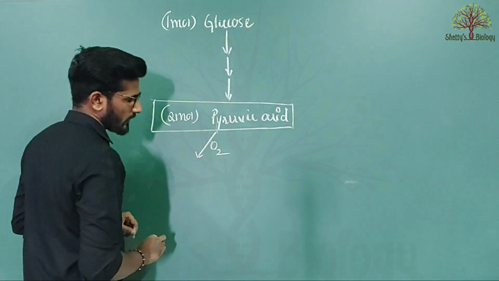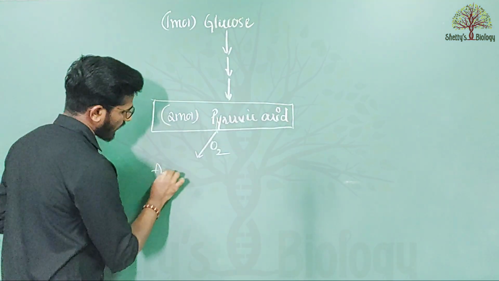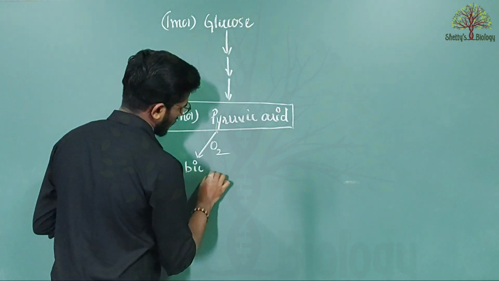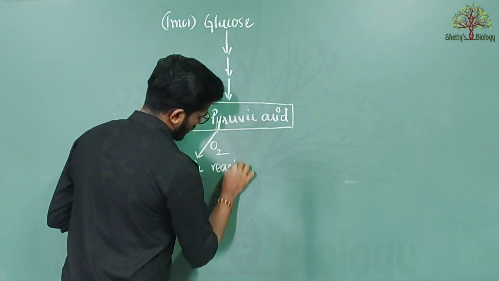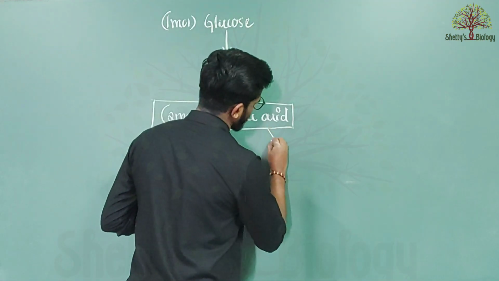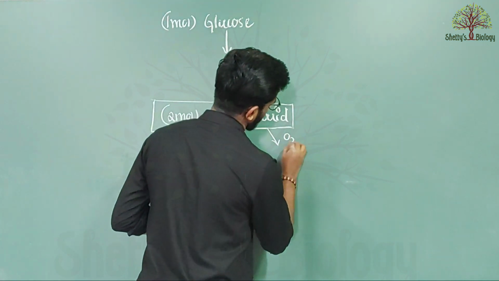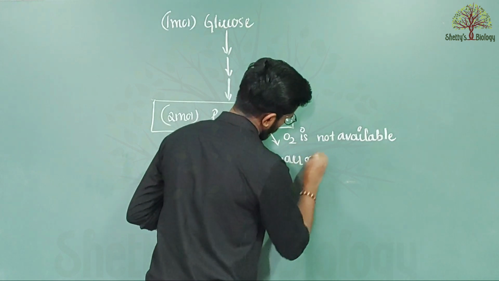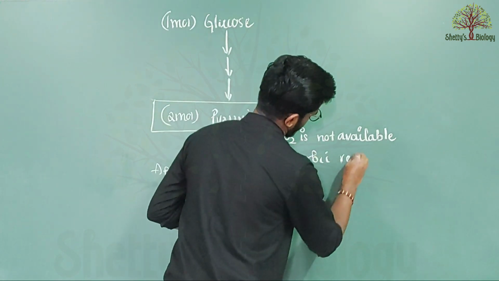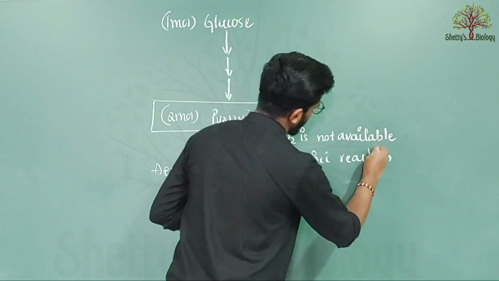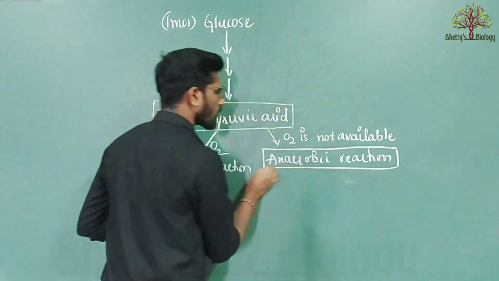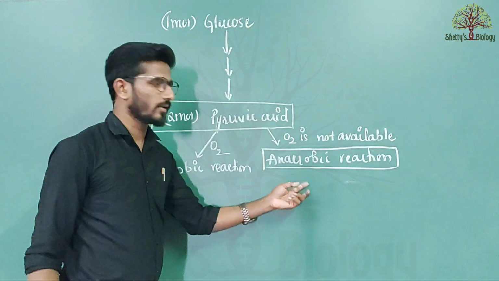Remember, if pyruvic acid gets oxygen, it enters into the aerobic reaction. In the presence of oxygen, it enters into the aerobic reaction. If oxygen is not available, pyruvic acid enters into the anaerobic reaction. What all the processes involved in the anaerobic reaction, we can discuss in my next video.